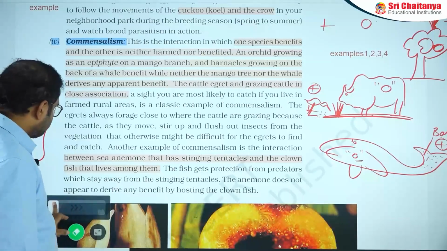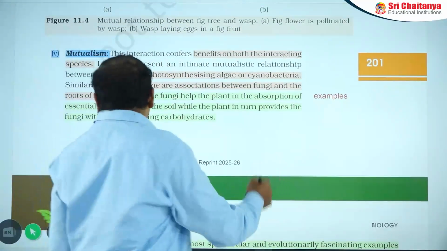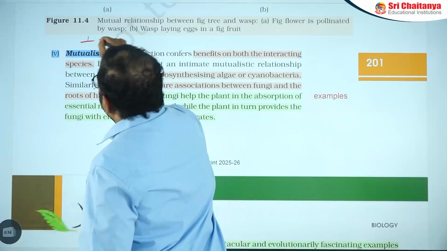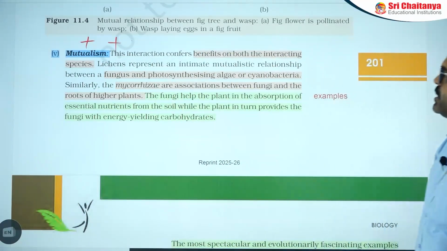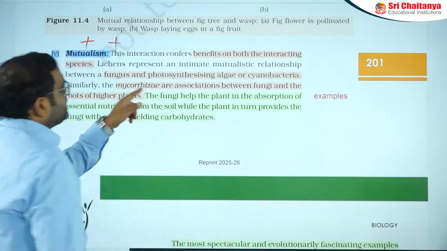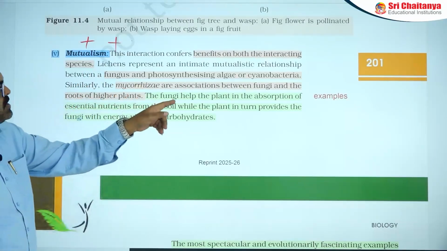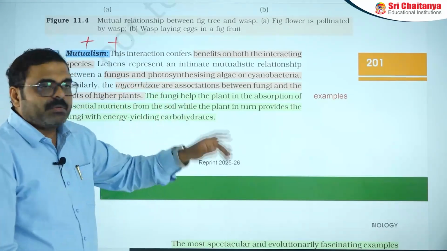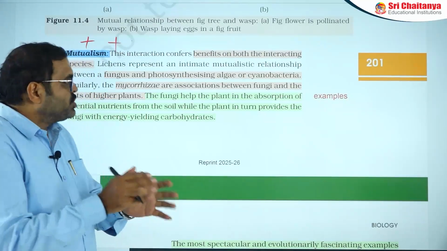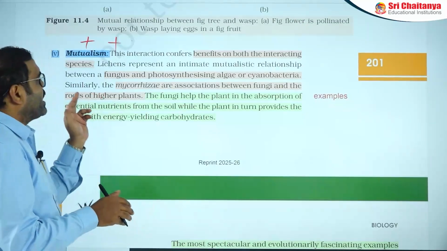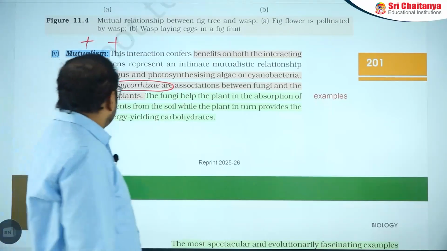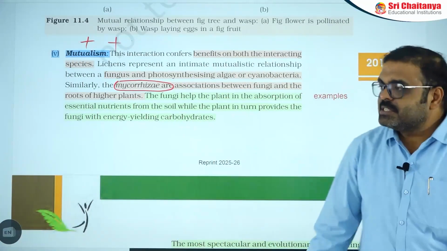Next point is mutualism. This is the last one, representing both plus and plus. Both organisms get benefit in the interaction. Lichens represent an intimate mutualistic relationship between a fungus and photosynthesizing algae or cyanobacteria. Algae and fungi living together in lichens are the best example of mutualism. And mycorrhiza is another example of mutualism, where fungi associate with the roots of higher plants.